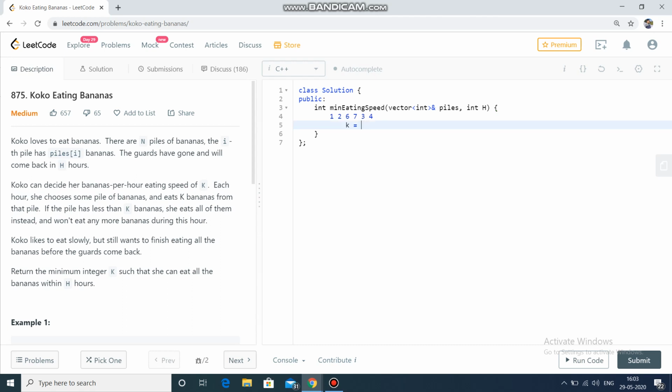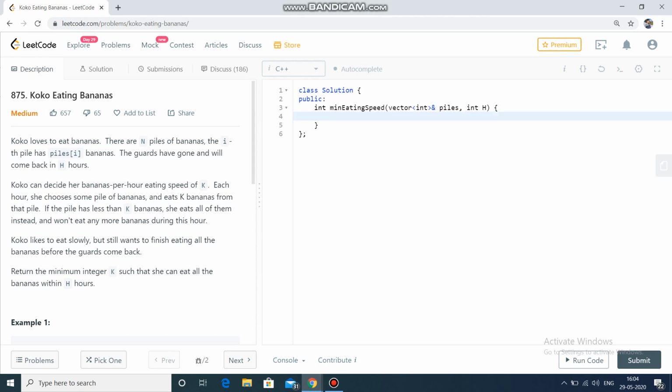So it's obvious that the range of k will be 1 <= k <= the maximum element in the array. Now what we can do is check all of these values, or we can apply binary search. Now I will apply binary search, so binary search on the answer, which is k.